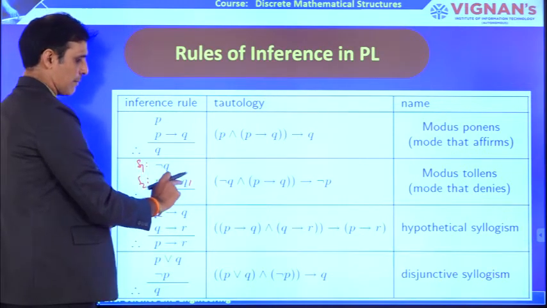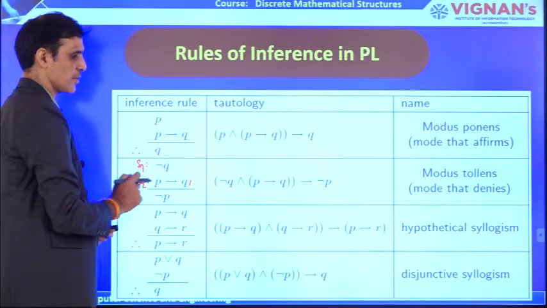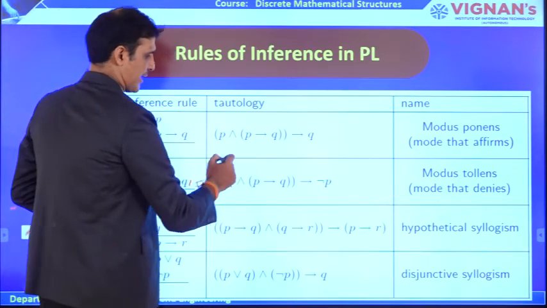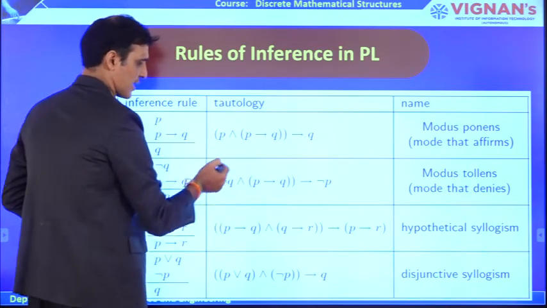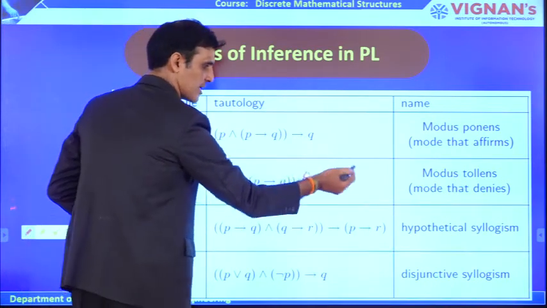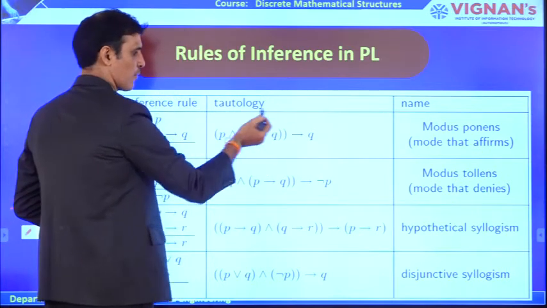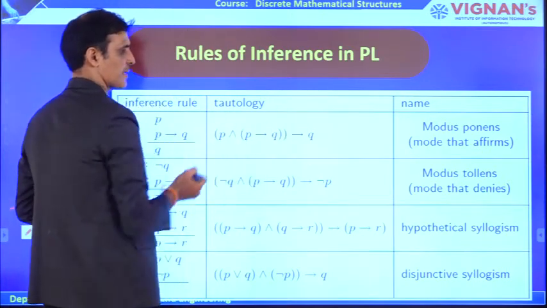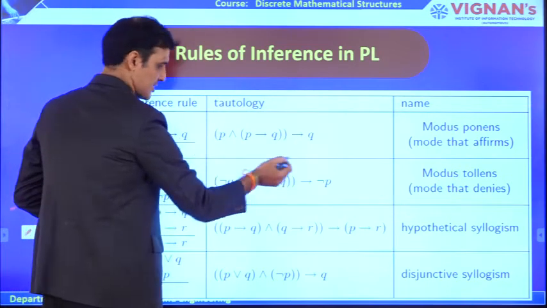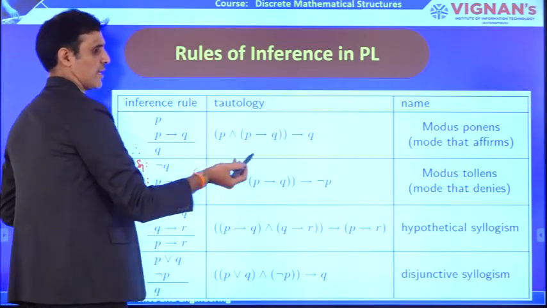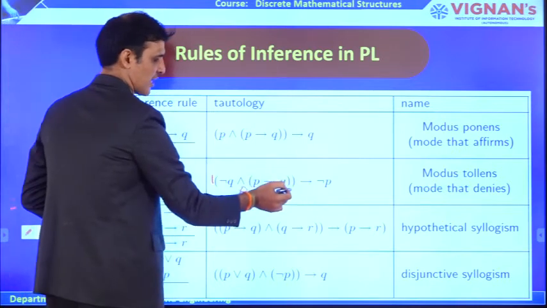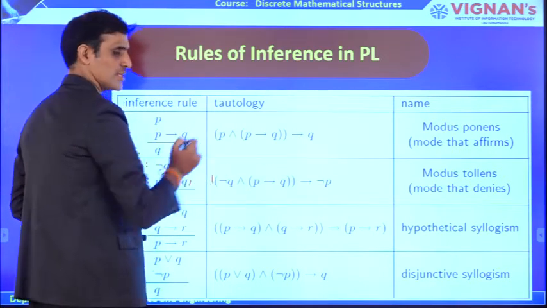To check whether it is derivable or not, you need to check the entire argument form and check that it is a tautology. Just now I have proved how it works for this particular case. If you prove that this entire argument form is a tautology, then negation of P is derivable from the given set of two sentences.